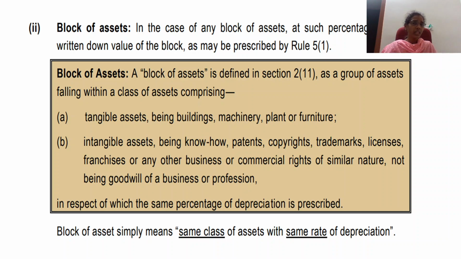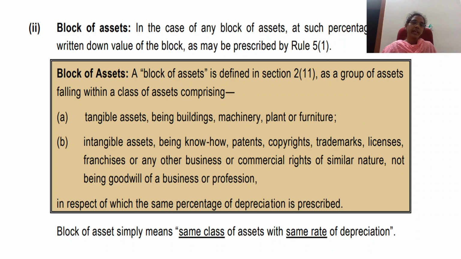Okay. Next, let us learn what is block of asset. What does it mean by a block of asset? It is defined under section 2(11) as a group of asset falling within a class of asset comprising of. So block of asset is nothing but a group of asset, where many individual assets are grouped into one. As a group of asset falling within a class of asset comprising of, first we have tangible asset and next we have intangible asset. So these are the major two blocks that we have.